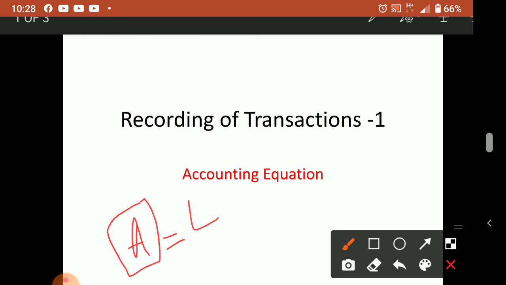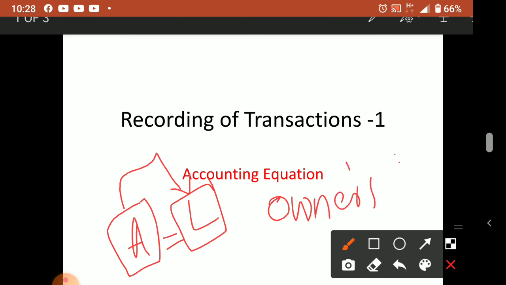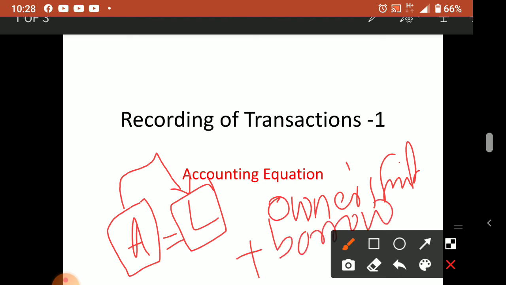But to acquire or purchase these assets, from where do you get the money? The funds from where you are getting, or the finance from where you are getting, that is called what? Liability. Liability we can classify into two: either owner's money, that is owner's fund, or we have to borrow from others if we don't have enough money.